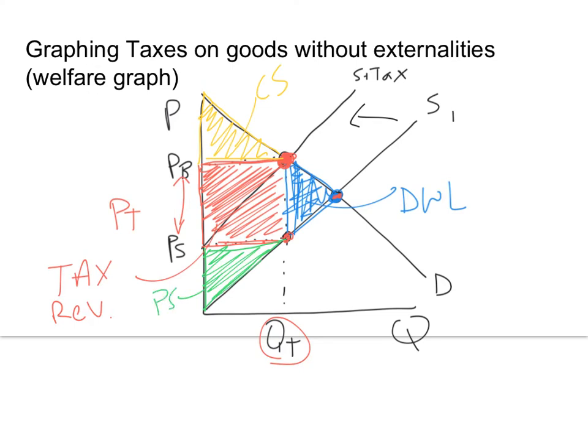So again, in a market like books without externalities, the efficient quantity was without the tax. Once the government decides to tax, that becomes the less efficient quantity because society wants this much. They want this quantity. So for now it'll be QSO, quantity that's socially optimal. But the government is restricting that quantity because of the tax and the reduction of supply.